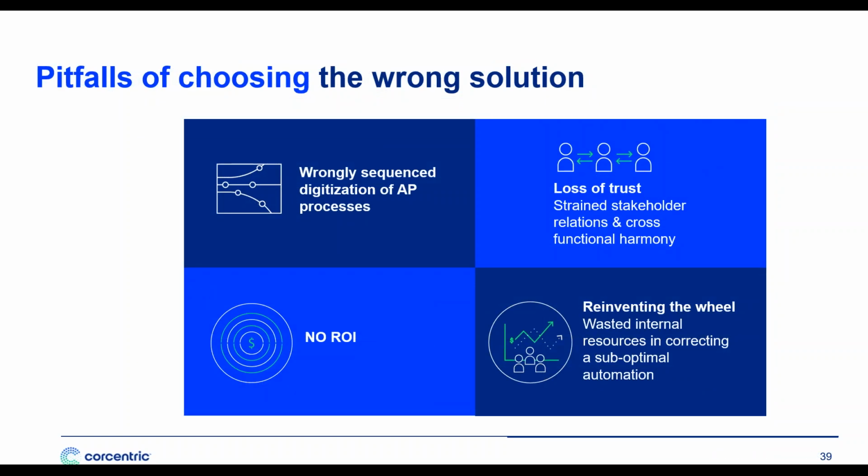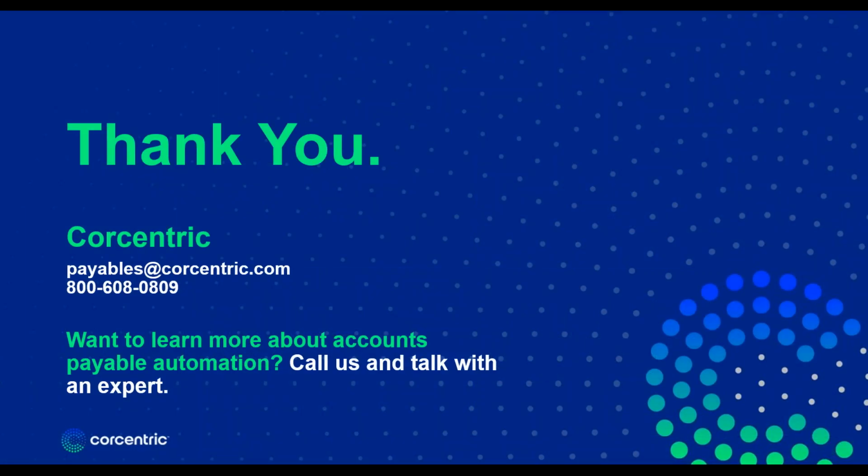If you choose the wrong technology, the wrong automation model, or the wrong partner, chances are you're going to end up with a wrongly sequenced digitization of AP processes. You're going to end up with loss of credibility in your organization. You're going to waste a lot of time you don't have correcting all the suboptimal processes, and you're not going to achieve your ROI. And we know we don't have too many bites at the apple here in AP. We've got to make sure we do it right.